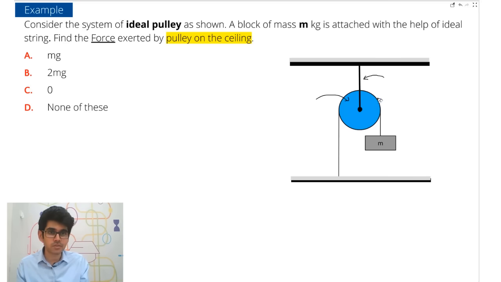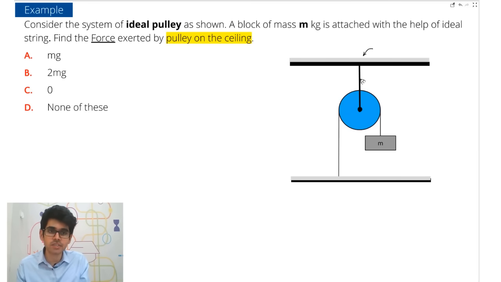Okay, so look here. Even this is a massless pulley and this is an ideal massless string. So here what is given? Consider the system of ideal pulley as shown. The mass M is attached with the help of an ideal string. Find the force exerted by the pulley on the ceiling. So basically what they are asking you is, what is the force exerted by the pulley on the ceiling.